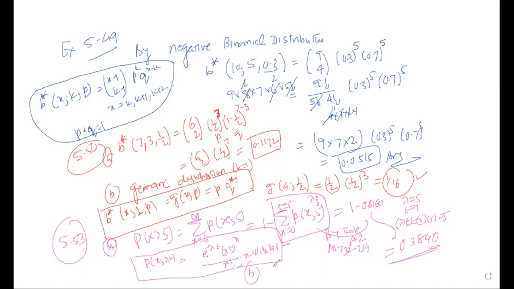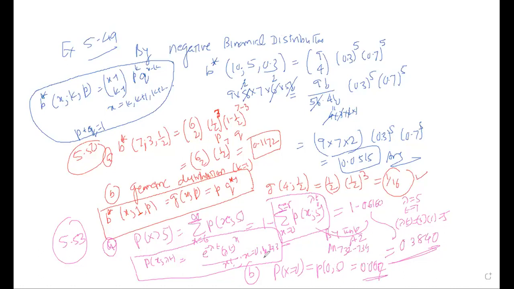B part says that probability x is equal to 0, right? Because why x is equal to 0? It says exactly not at all. So x is equal to 0. That means that is equal to P of 0 and 5. You can use the definition or you can go for the table, R equal to 0 and this one. So naturally I can write the same thing. That is equal to 0.0067. So that is the answer.